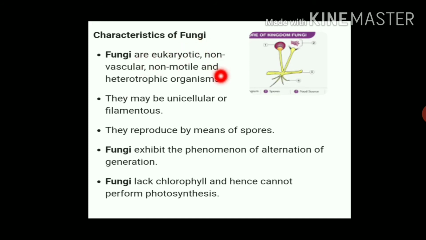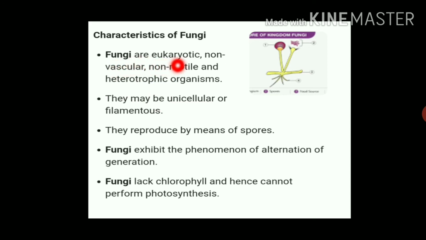Kingdom Fungi organisms have a cell wall. The example of kingdom Fungi is mucor, and all types of fungi. Some characteristics of fungi are as follows.